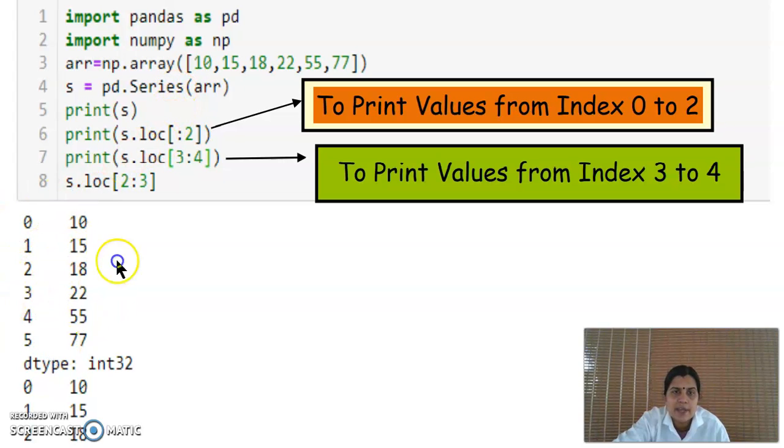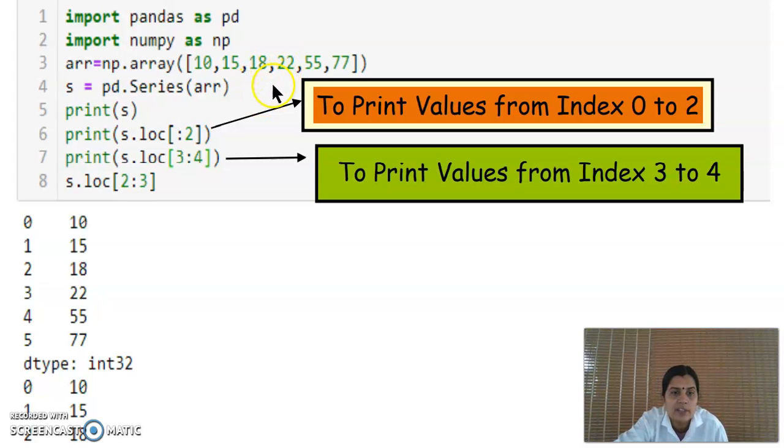Our series is printed. Then print s dot log colon 2. Colon 2 means we actually have to give 2 values, a starting index and an ending index. Here we didn't supply any starting index, so by default it is taken as 0. So this means 0 colon 2: 0th position 10, first position 15 and second position 18, which will not count.